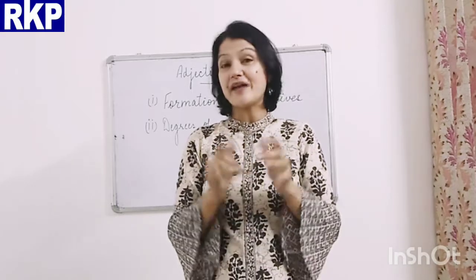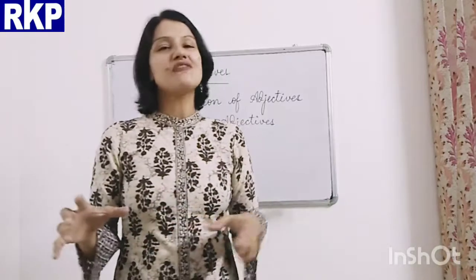This is the fourth and the last video of adjectives, right? Now, in the last three videos, we talked about different kinds of adjectives. And now, this is the most important video if I talk about adjectives, because it talks about the usage of adjectives, and that is the most important thing.